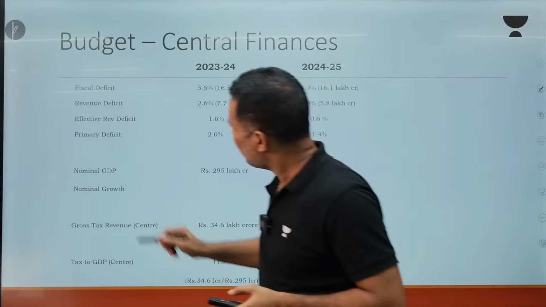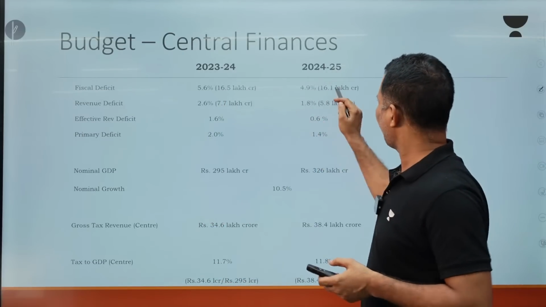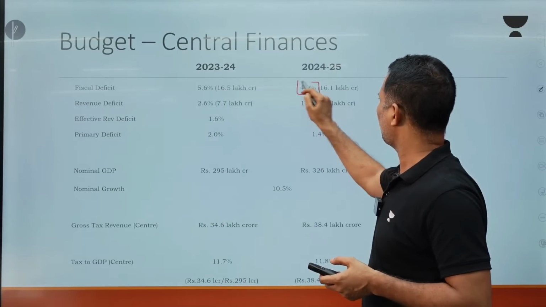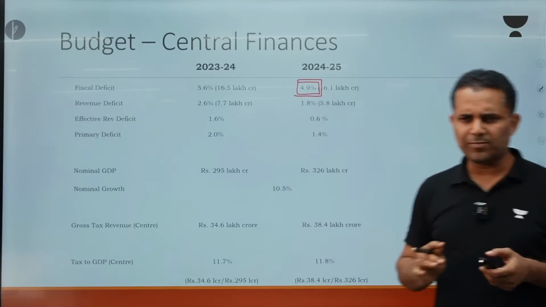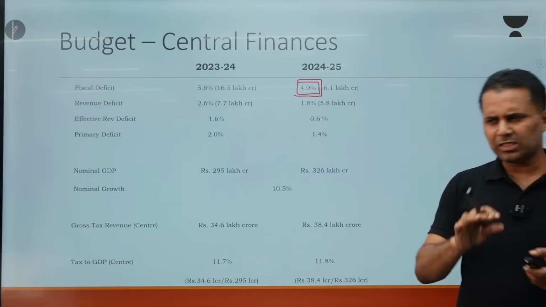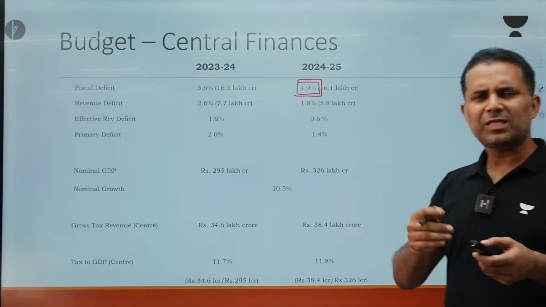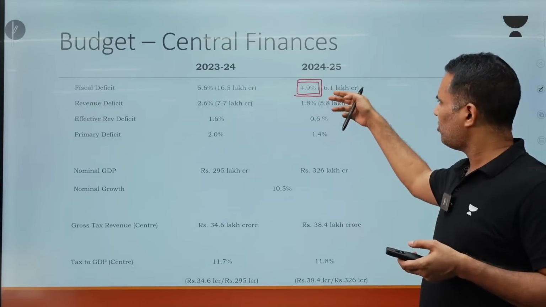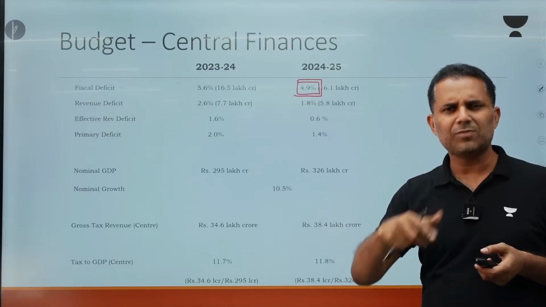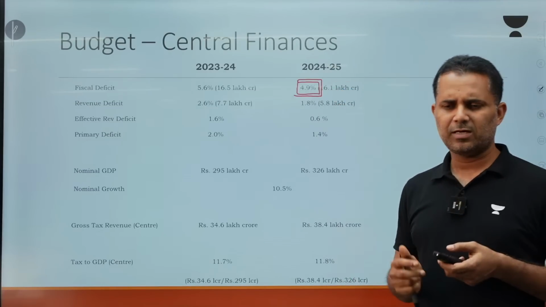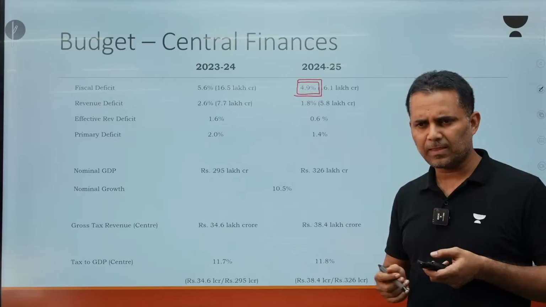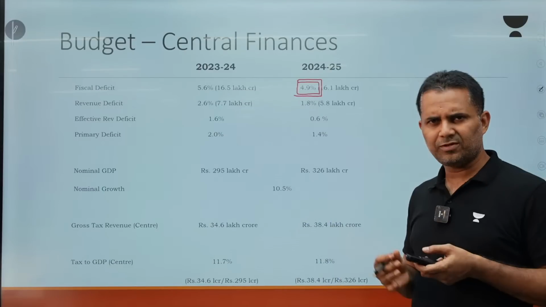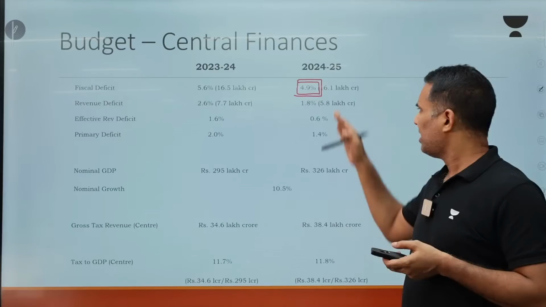The borrowings have decreased, so the fiscal deficit is 4.9%. This figure is a very important macro parameter. Why it is very important, let me tell you. You may be thinking, sir, if we had not reduced it this much, we could have spent a little bit more on the economy, maybe on capital expenditure or revenue expenditure. But how the government thinks of it, try to understand.